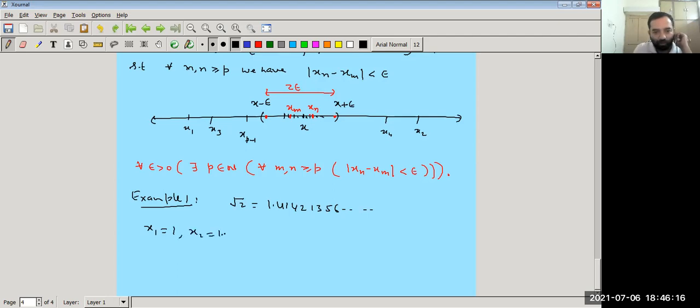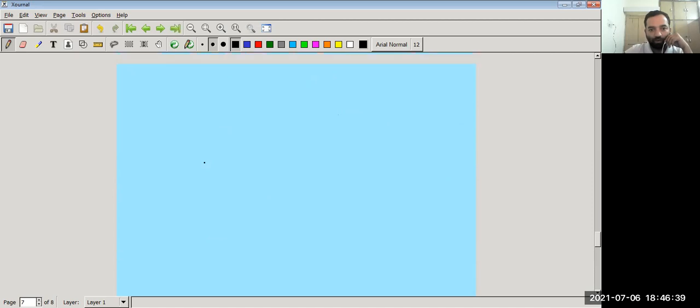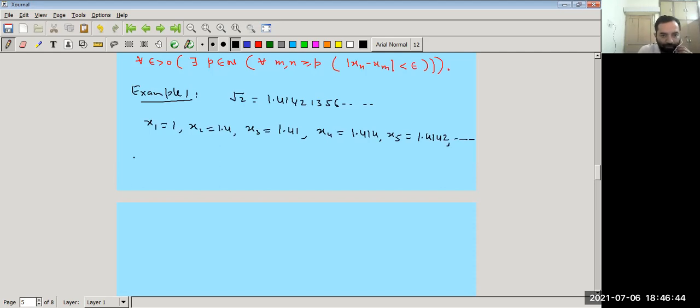x2 equal to 1.4, x3 equal to 1.41, x4 equal to 1.414, x5 equal to 1.4142 and so on. In this way, we can define the sequence. Now, if we take epsilon equal to 1 by 10, epsilon equal to 1 by 10 means 0.1.